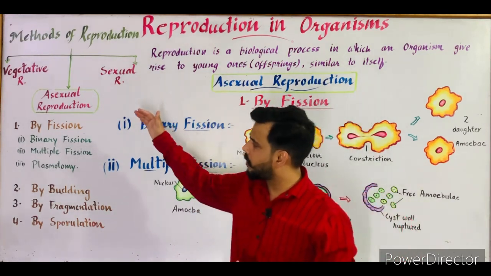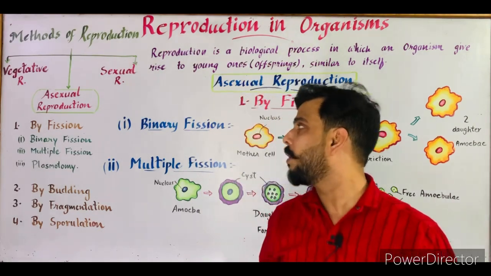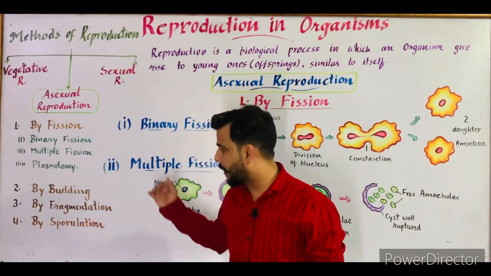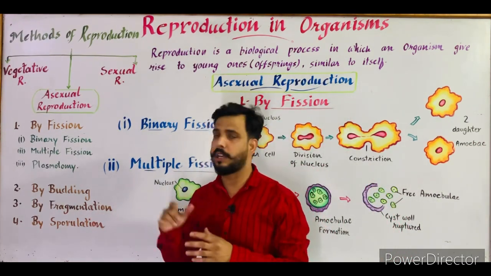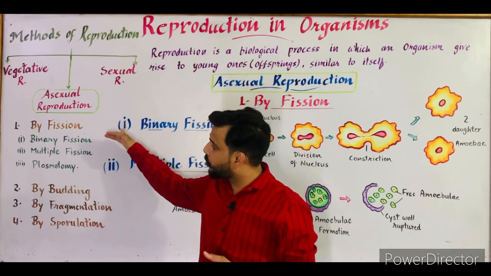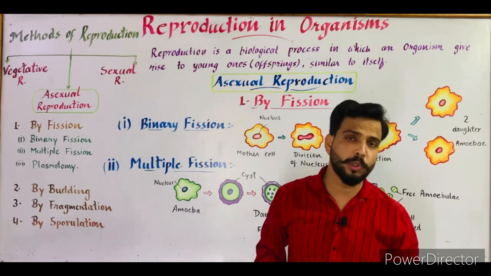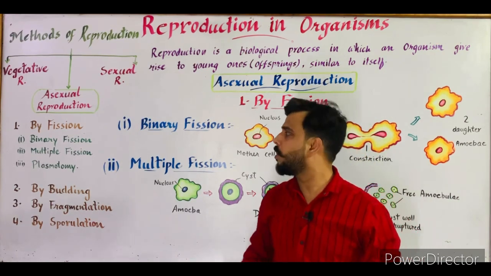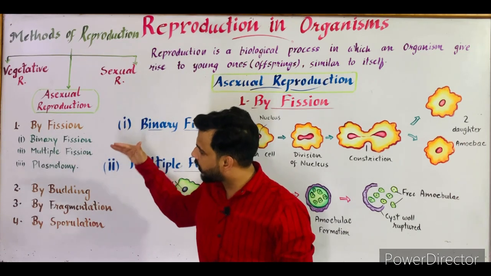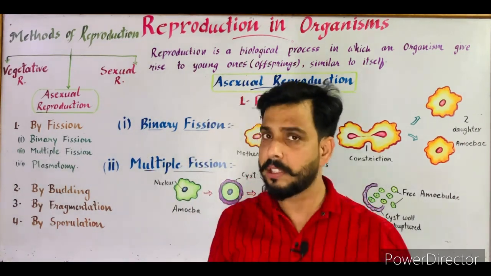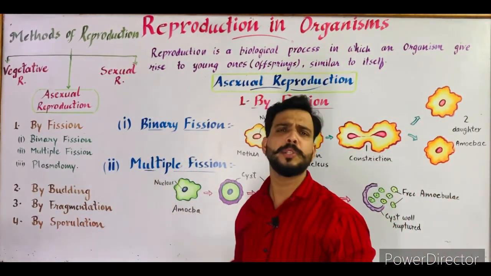Now there are especially 4 types of asexual reproduction. The first one is by fission, the second by budding, the third by fragmentation, and the last by sporulation. Fission is further divided into 3 types: binary fission, multiple fission and plasmotomy. In this video I will tell you about fission in detail, and also binary fission, multiple fission and plasmotomy. I will cover all these 3 topics in this video. In the further lectures I will tell you about budding, fragmentation and sporulation.